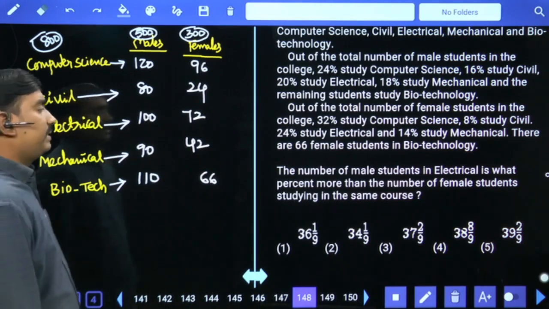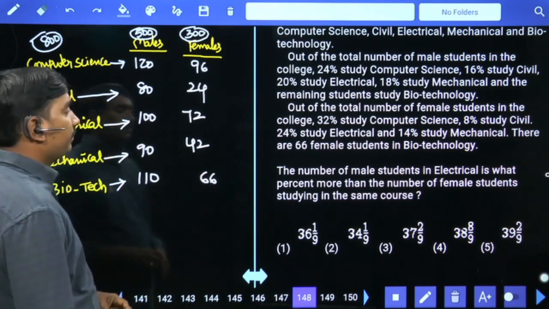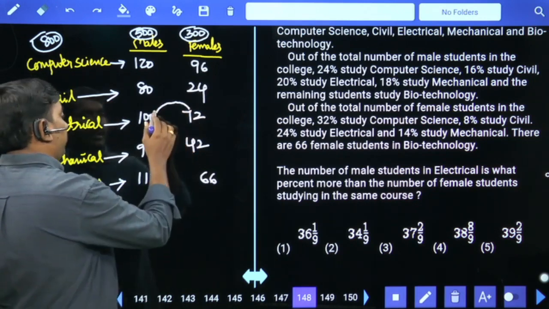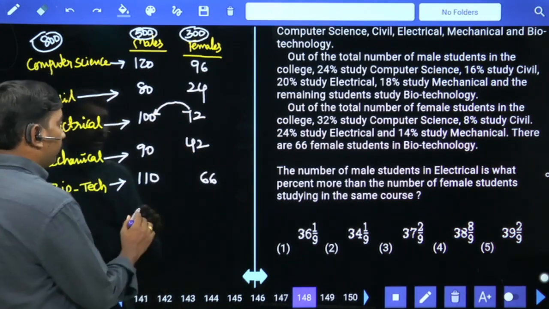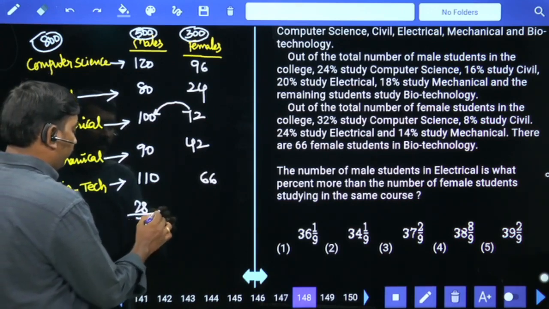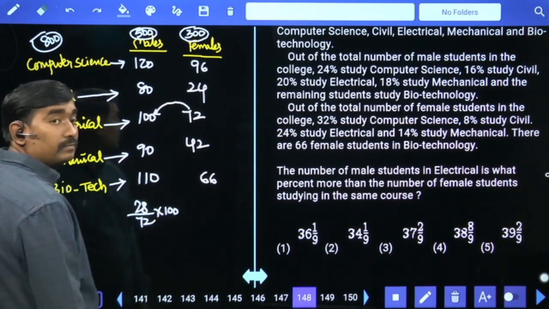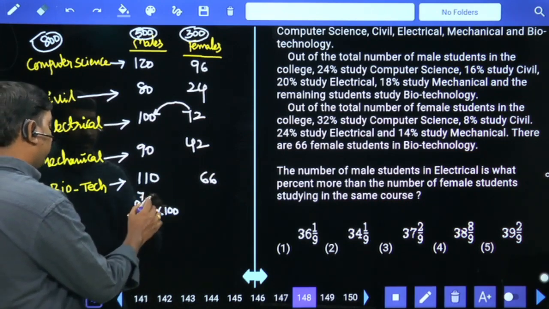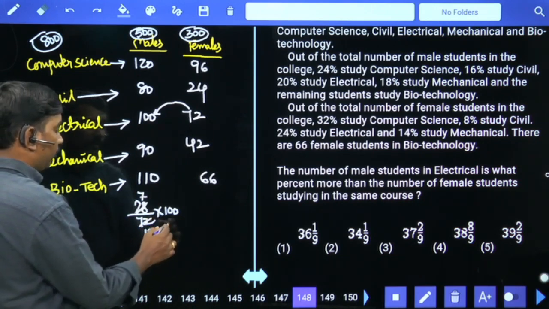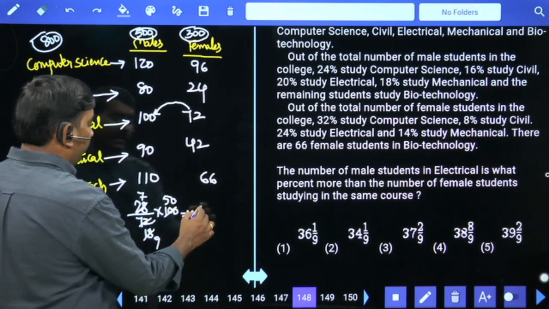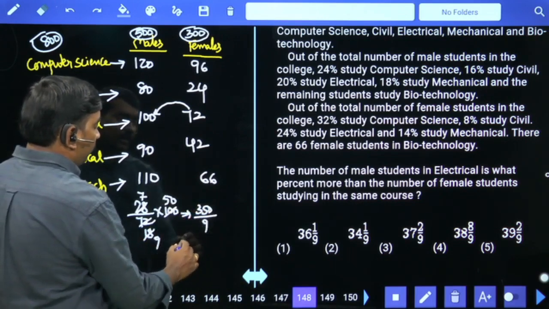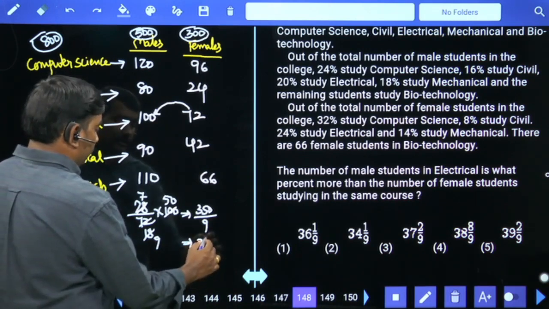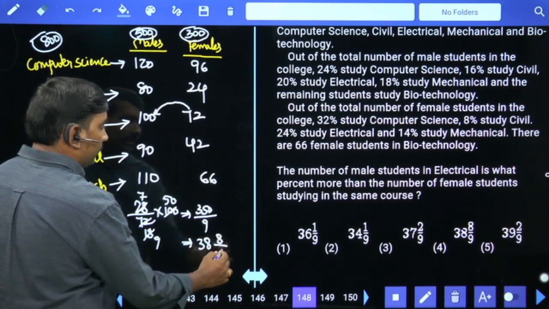Number of male students in electrical, 100, is what percent more than the female students studying in the same course? Percentage more means difference by less value. Difference 28, less value 72, into 100. 28 by 72 into 100 is 350 by 9, which is 38.8.